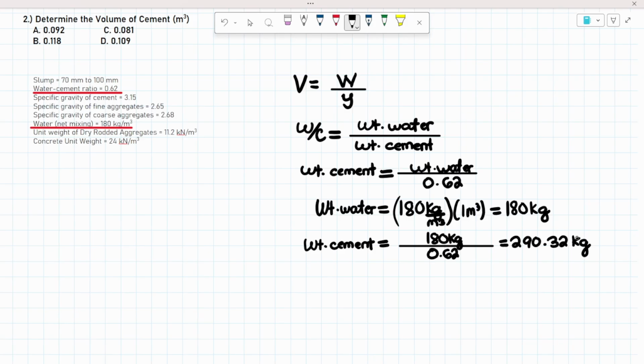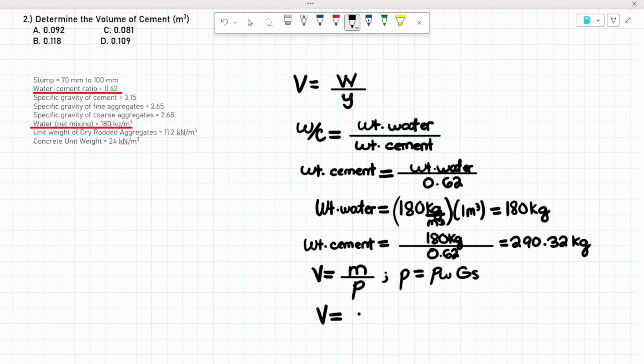But as you can notice, our unit is in kilograms. So instead of unit weight, we can use density. Volume is equal to mass, which is in kilograms, over density. And same concept, the density of a material is simply equal to the density of water multiplied by the specific gravity of the material.